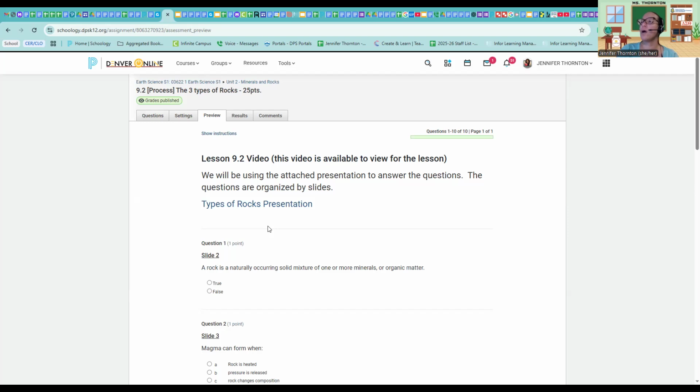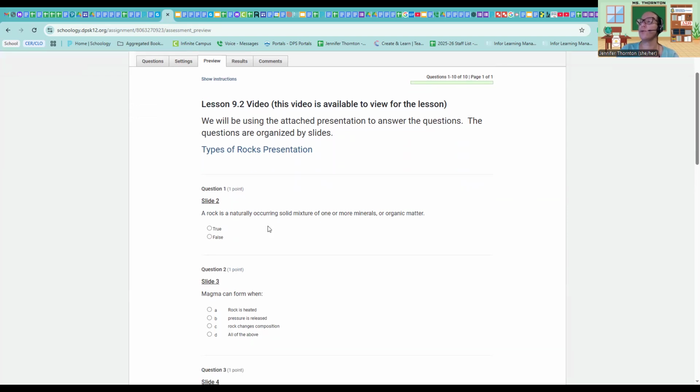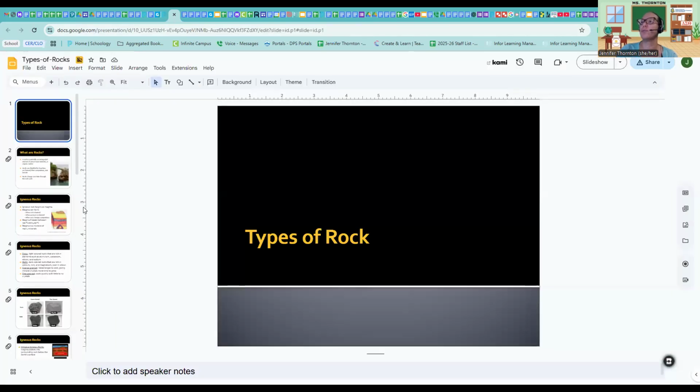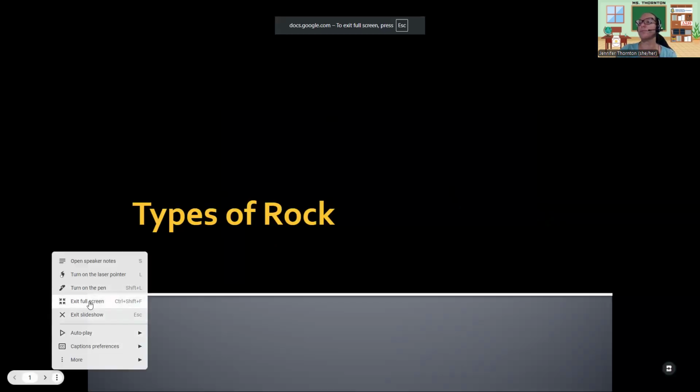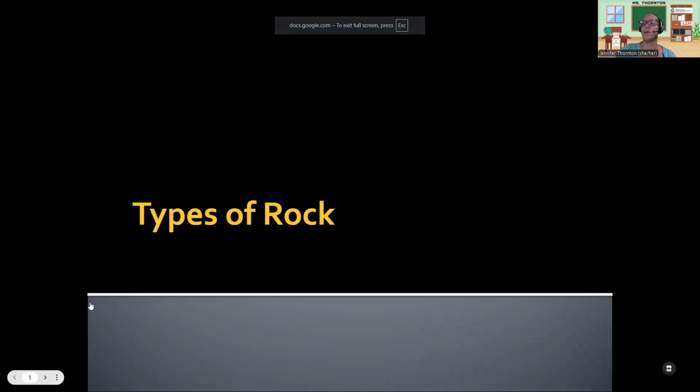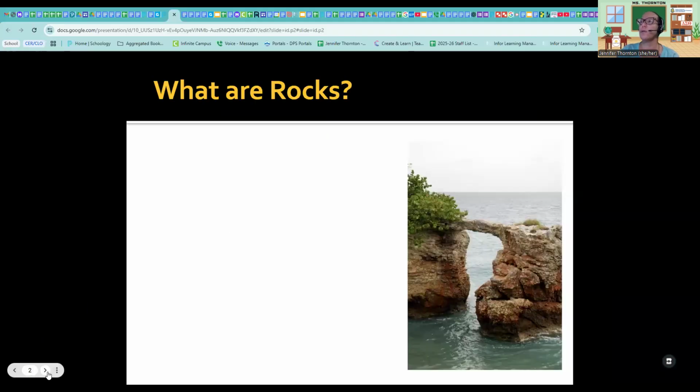And here we go. So first question we're going to go through is from slide 2. It says a rock is a natural occurring solid mixture of one or more minerals or organic matter. So let's go through very quickly. I'll go through this presentation with you and answer questions together. Types of rocks is the name of this presentation here. Let me get it big so we go through here. There we go. All right, slide 2 says what are rocks?